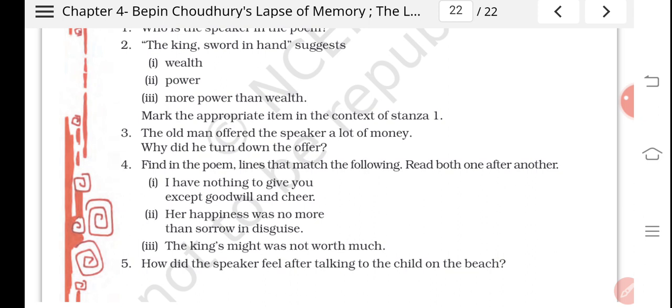Now, the second question in long question answers would be, what is the speaker's last bargain? Why does he call it the best? The speaker's final bargain is with a child playing with shells on the sea beach. The child has nothing to pay in return. Still, the man strikes the deal. Playing with the child will make him a free man and not a slave or servant.